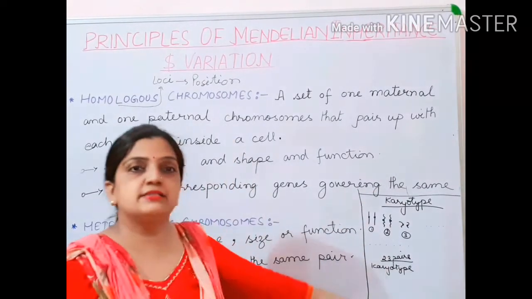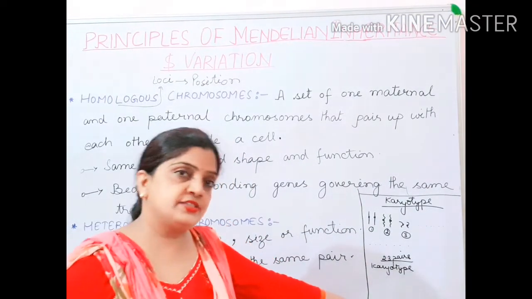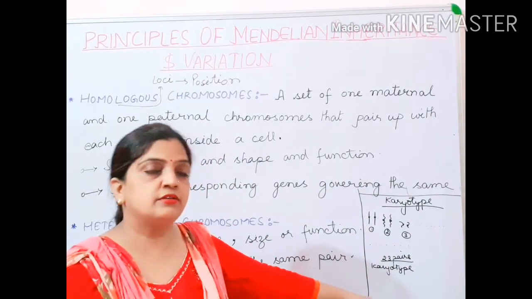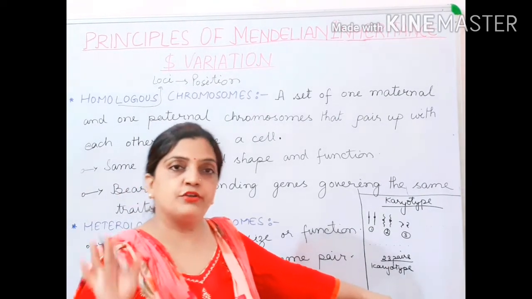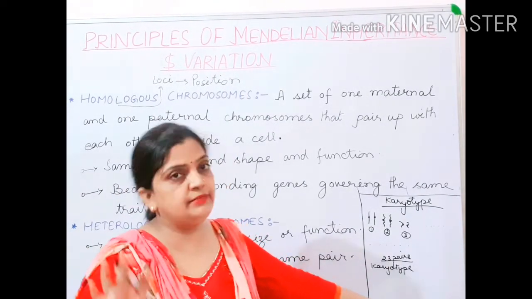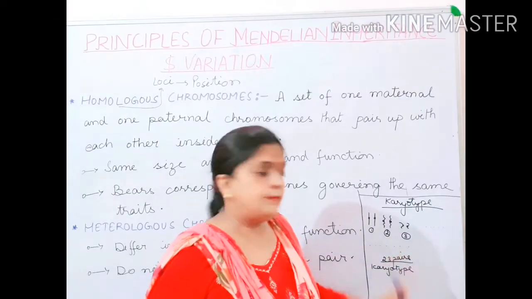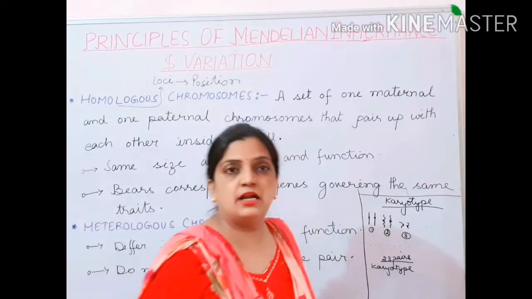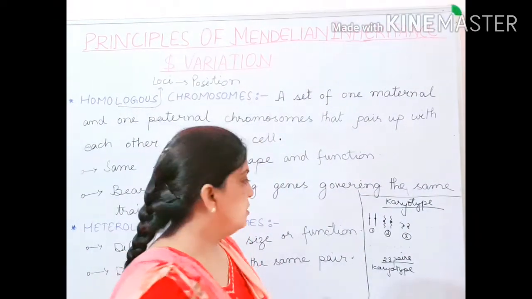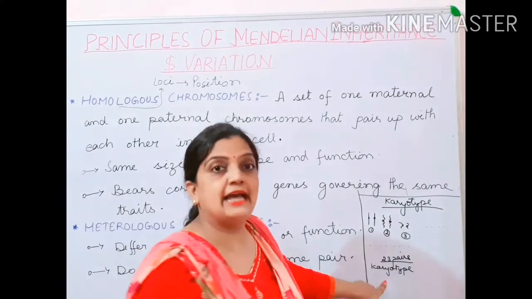This is called a karyotype. Definitions I will tell you separately for karyotype, sex chromosomes, and autosomes. But here first, let us develop the understanding of all the concepts. So children, this is your karyotype.